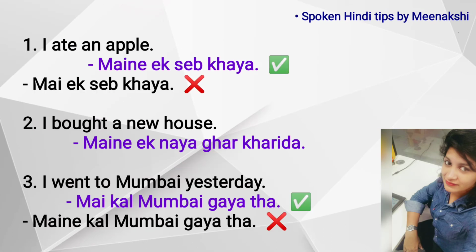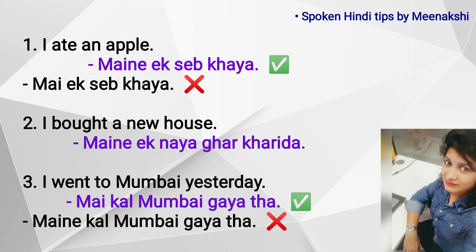Okay, so let's look at the examples. First example, I ate an apple. In Hindi, it becomes मैंने एक सेब खाया because the subject is I and the object is apple, right? So I in Hindi is मैं, right? So मैं becomes मैंने because I am doing the action on the apple. I have done the action on the apple. Okay. So along with the subject you have to use ने. Okay. So मैंने एक सेब खाया. The second one, मैं एक सेब खाया, is incorrect. You have to use ने because the action has been done and the object is there, apple.